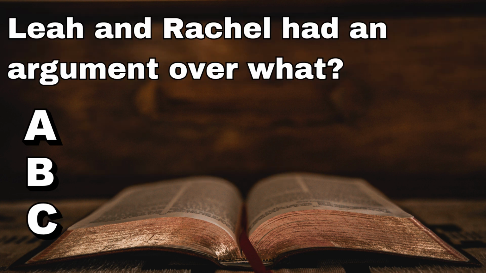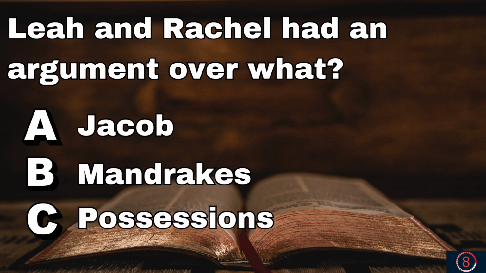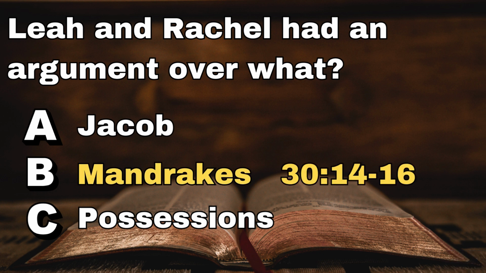Question 20. Leah and Rachel had an argument over what? Jacob, mandrakes, or possessions? And it was mandrakes, a plant thought to have fertility properties. Find it in Genesis chapter 30.